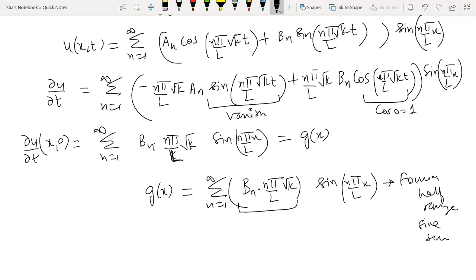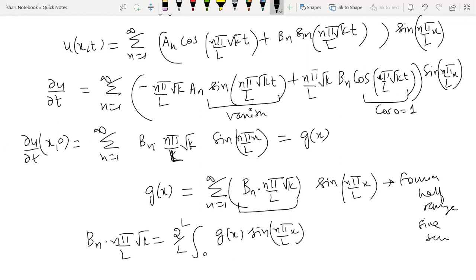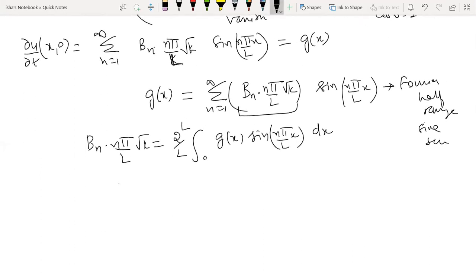Now this is a multiplier. So the difference between the previous one and this one is that there it was only a_n, here it is b_n into this coefficient. So b_n into this coefficient is equal to 2 by L, integral 0 to L, g(x) sine(n pi x by L) dx. So this is the expression, and from here you can find b_n by shifting this to the other side.